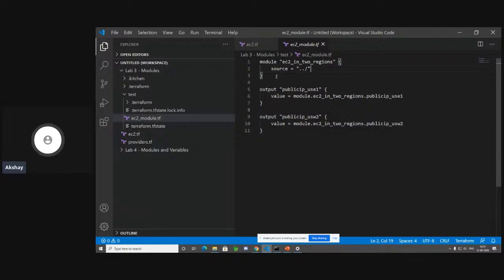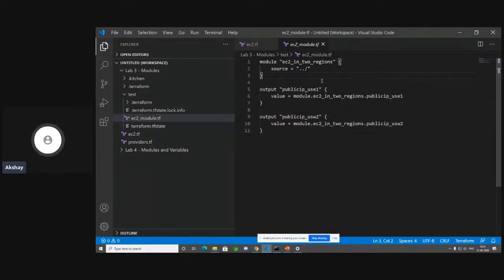And when you point it to Terraform registry, a version flag over here is very important. It's a mandatory parameter. So you have to specify a source as well as a version if you're using Terraform registry. If you're using a local directory, you can just go with source. But if you are going ahead and doing it to a Bitbucket repo or a GitHub repo, you have to point your source to that Bitbucket repo or your GitHub repo's URL. So there are three different ways that you can call a module.